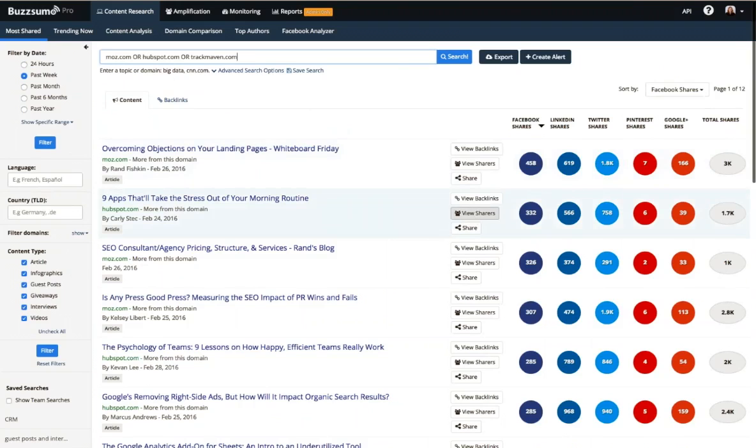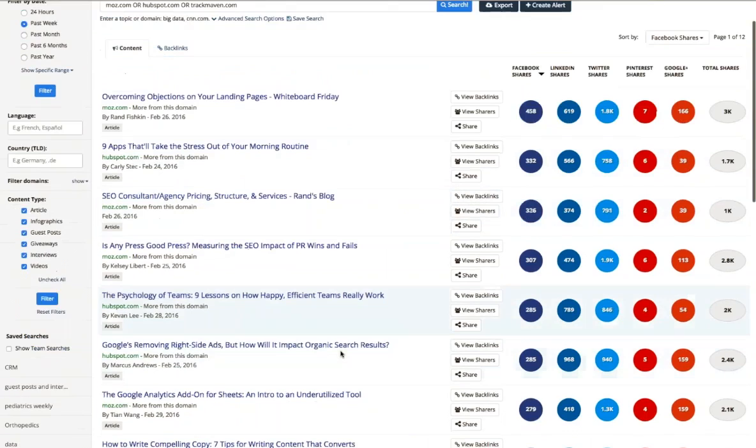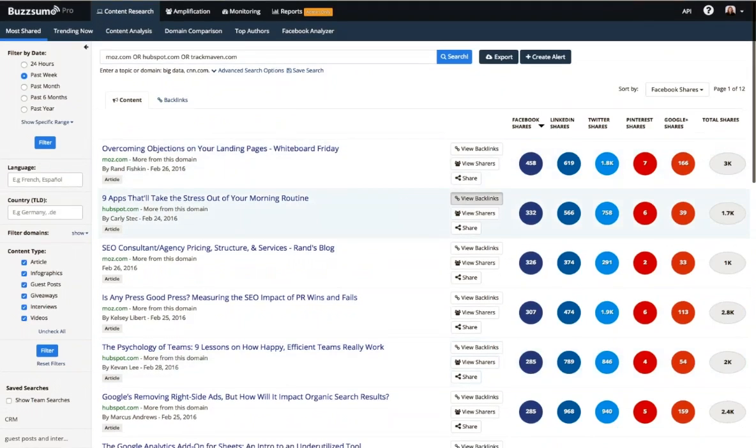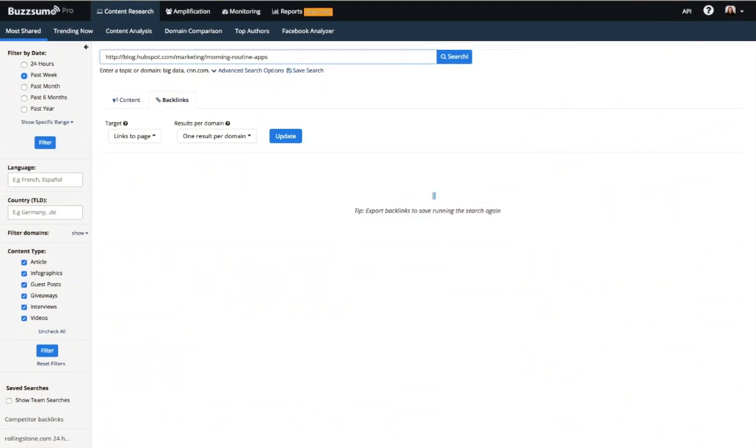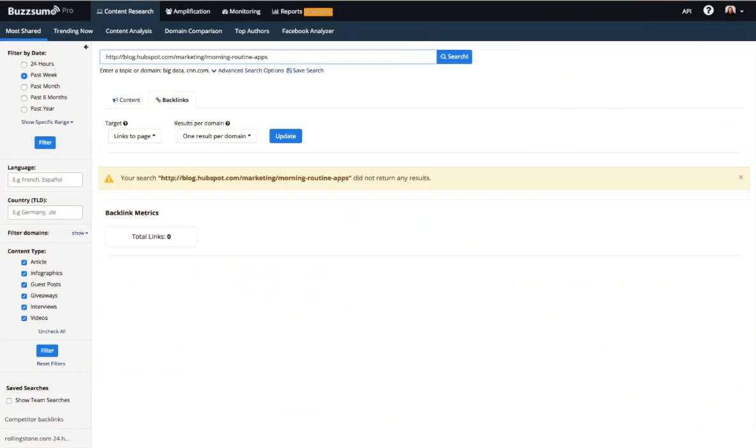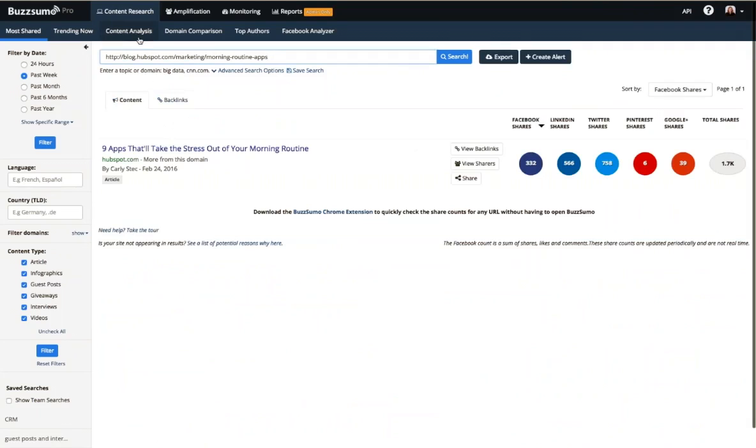The second thing you can do is you can see if there are backlinks to any content. I'm going to go ahead and just go with this one. If there are backlinks to an individual URL and you're creating something similar, this could be a really helpful list to use to find places where you could reach out for backlinks. In this case, there aren't any backlinks yet. All right, let's go on to content analysis reports.